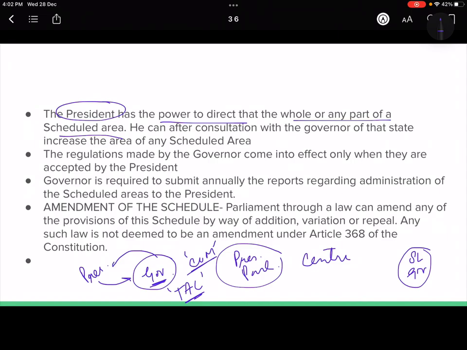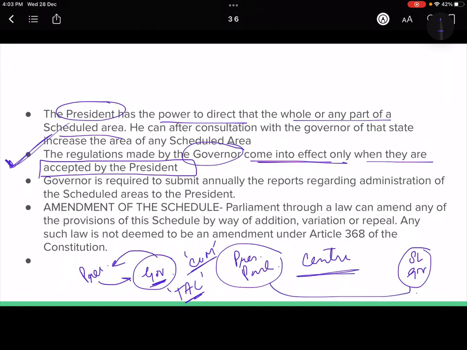So he has to keep liaison with the governor, okay. So this is the pattern that is followed. Anything which the governor does has to come into effect only after it is accepted by the president. So the president will accept, and only then would any regulation made by the governor come into effect, okay. Not like the usual pattern that is followed in the federal democracy.